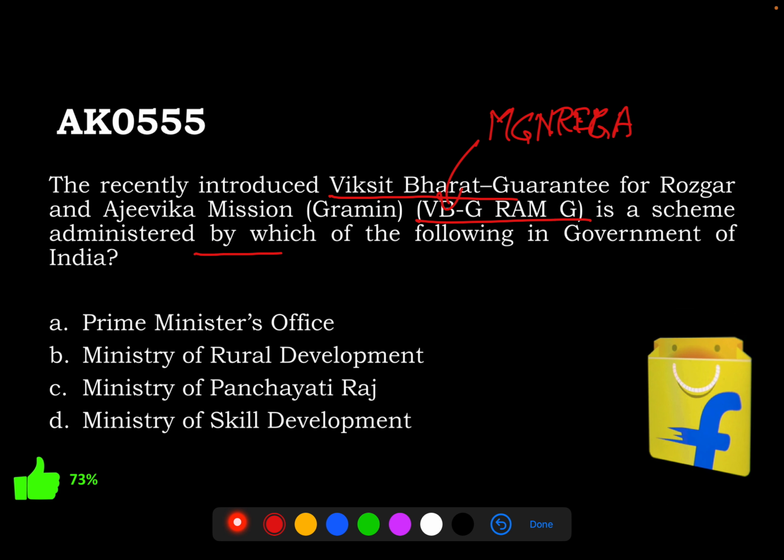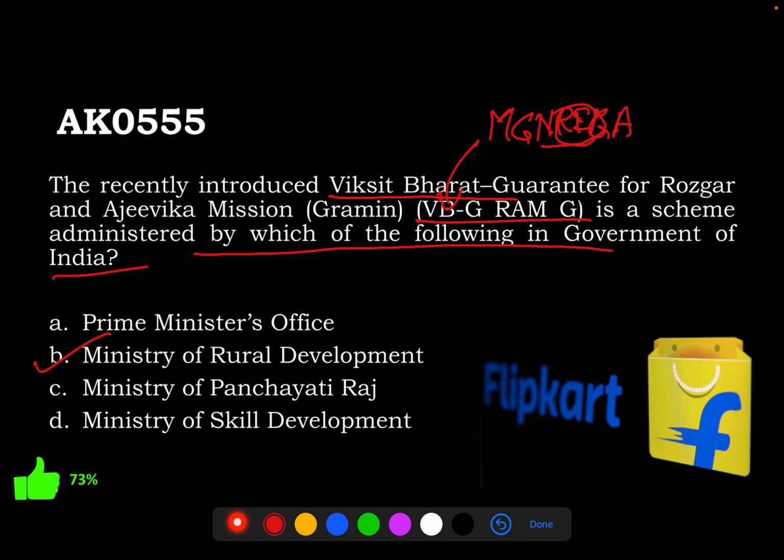So it is a scheme administered by which of the following in the government of India? Random options I created: Prime Minister's office, Panchayati Raj, skill development. It's all rural development. In fact, earlier the name was more clear also: National Rural Employment Guarantee Act. So it is the Ministry of Rural Development who manages this scheme.